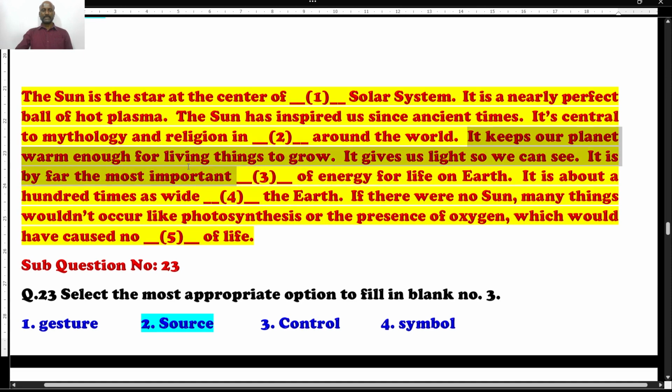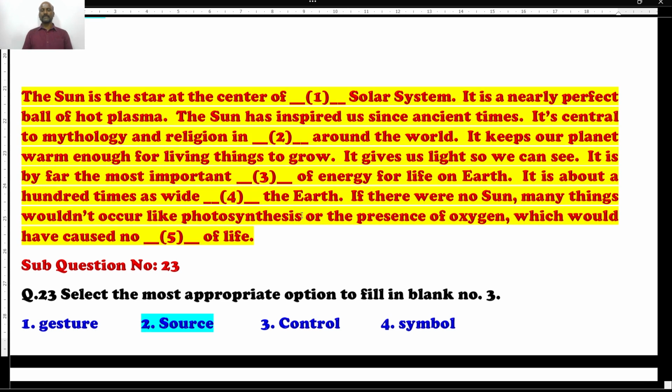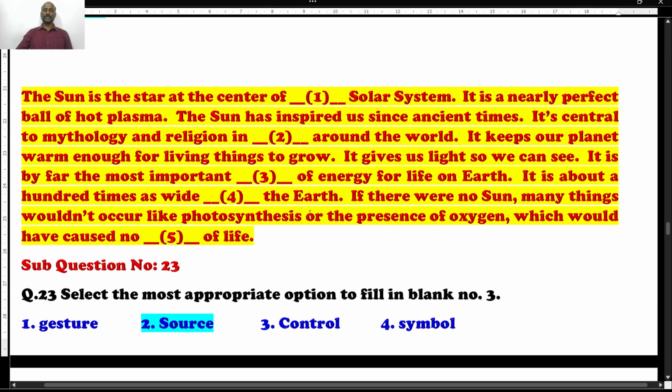It keeps our planet warm enough for living things to grow. It gives us light so we can see. So, point to be noted: it keeps our planet warm. What? The sun. For living things to grow. And you know that we need vitamin D, we need sunlight. Even for the plants, for photosynthesis, we need sunlight. So, these are the usage.